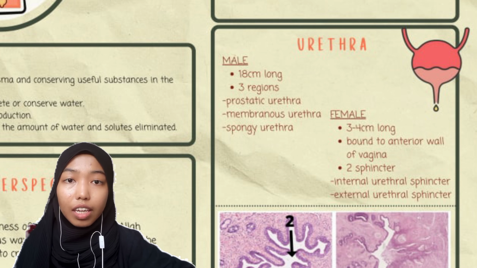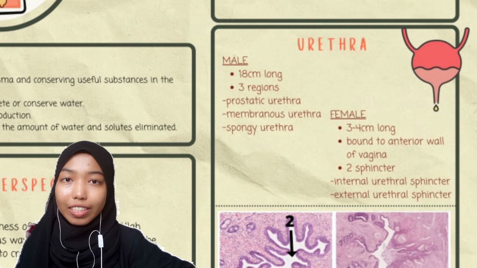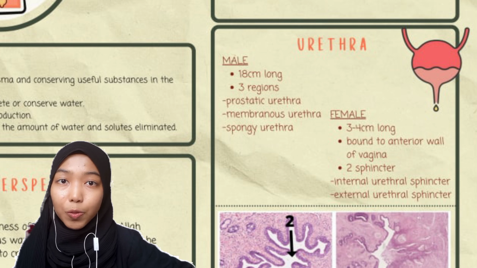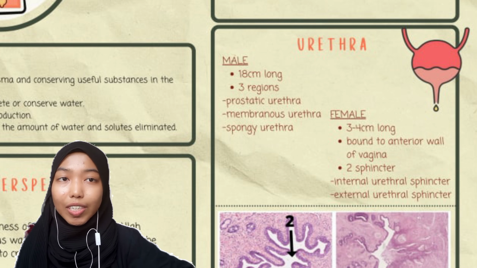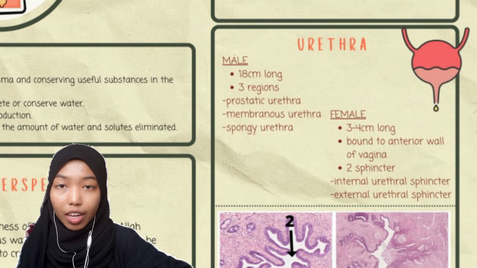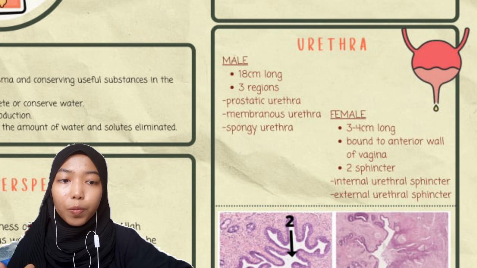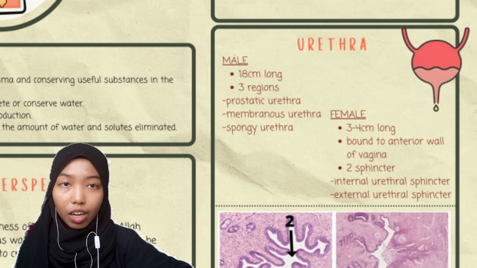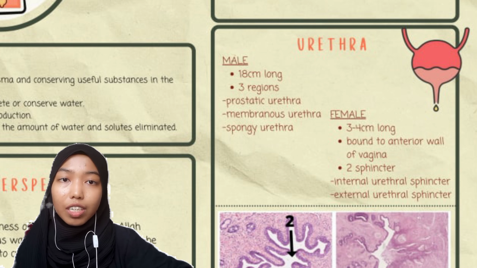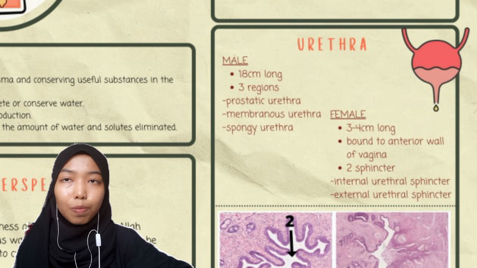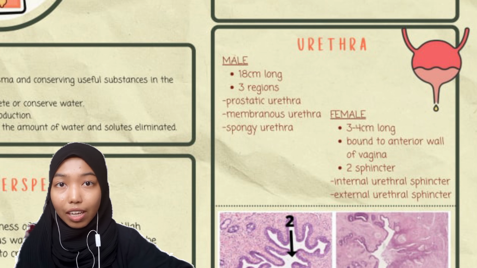Because the urethra is anatomically linked with the reproductive structures, its characteristics in males are quite different from those in females. In males, the urethra is 18 cm long, and it can be divided into 3 sections, which are the prostatic urethra, the membranous urethra, and the spongy urethra. But in females, the urethra is much shorter, just 3 cm to 4 cm long.